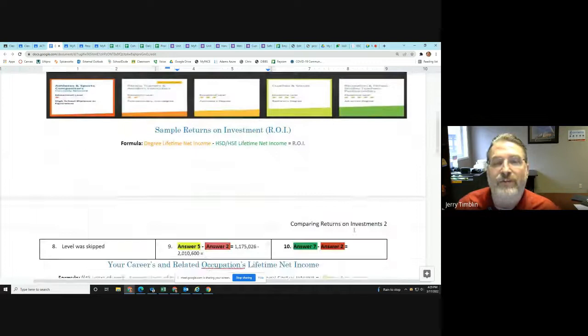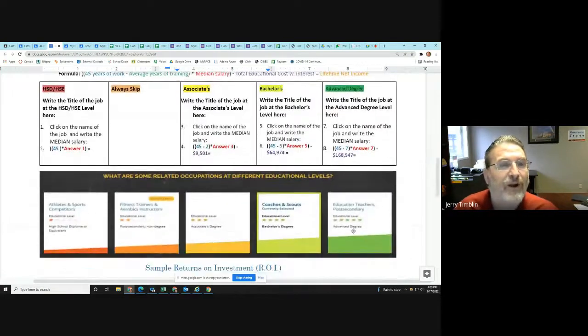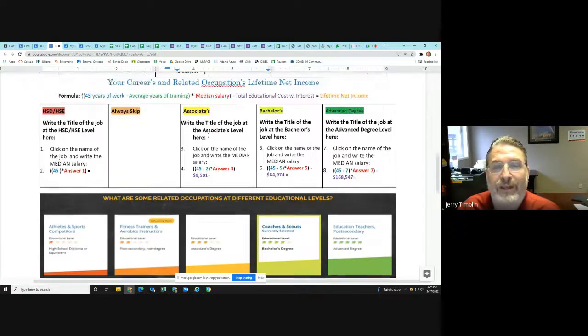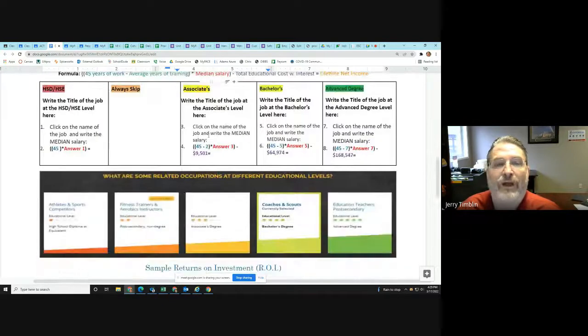I just want to go over what you do at the bottom. So for the bottom part, what you're going to do is find jobs that are in the career area you're planning on going into. So say you're planning on going into technology. What you would do is find jobs for different educational levels, find out how much each of them pays, put in the job titles, and do the math the same way we did up above,